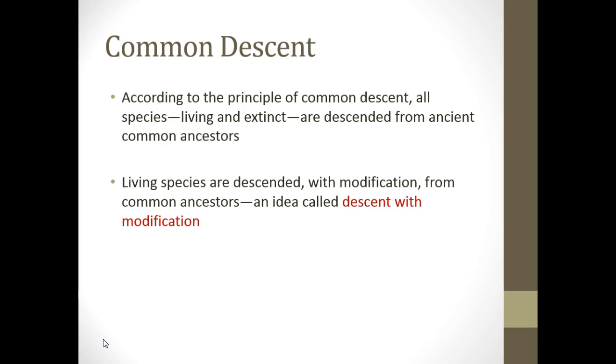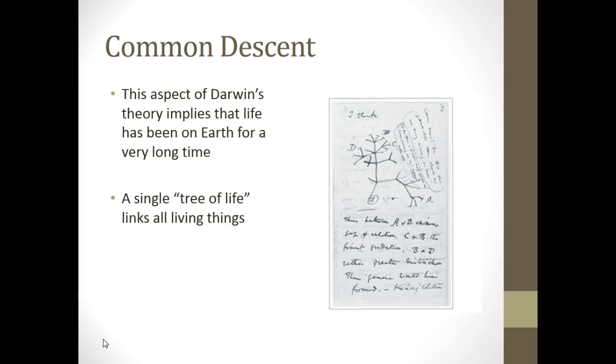As things reproduce over generations, there are modifications that happen, and these modifications are slight differences from those found in the ancestral species. So common descent goes along with the aspect of Darwin's theory that implies that life has been on Earth for a very long time.